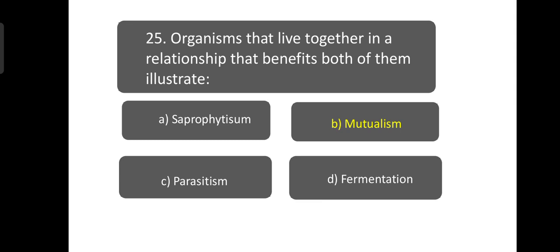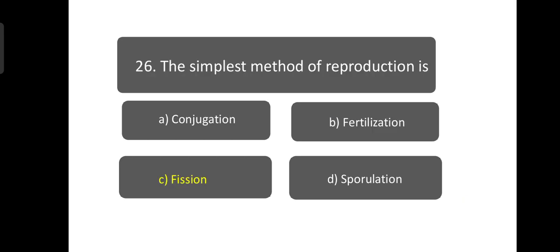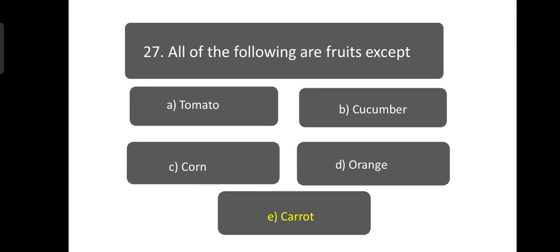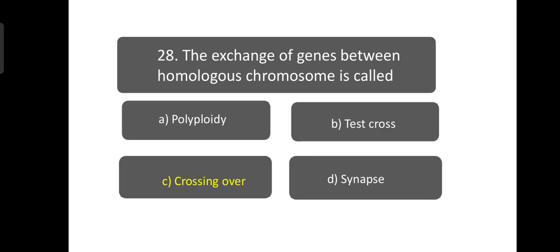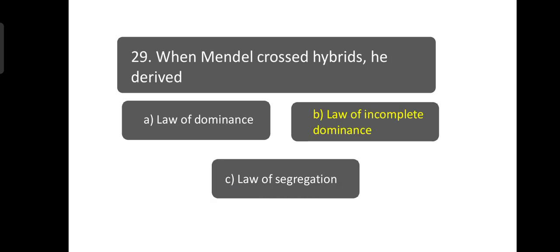Organisms that live in a relationship that benefits both of them illustrate mutualism. The simplest method of reproduction is fission, which is mostly found in unicellular organisms and in bacteria. All of the following are fruits except carrot. Carrot is a modified root. The exchange of genes between homologous chromosomes is called crossing over. When Mendel crossed hybrids, he derived the law of incomplete dominance.